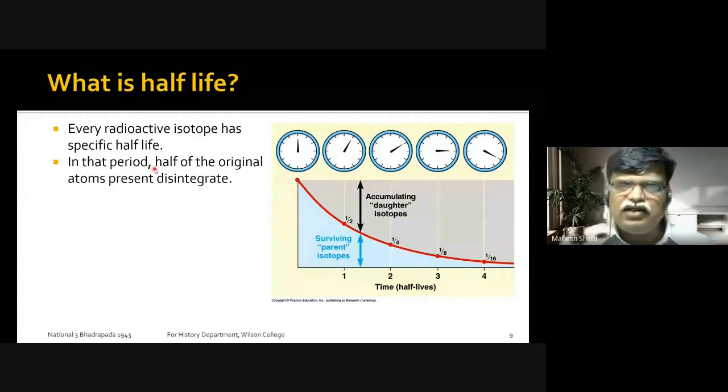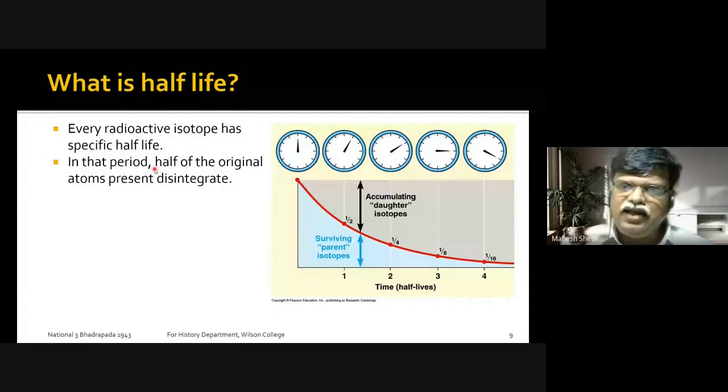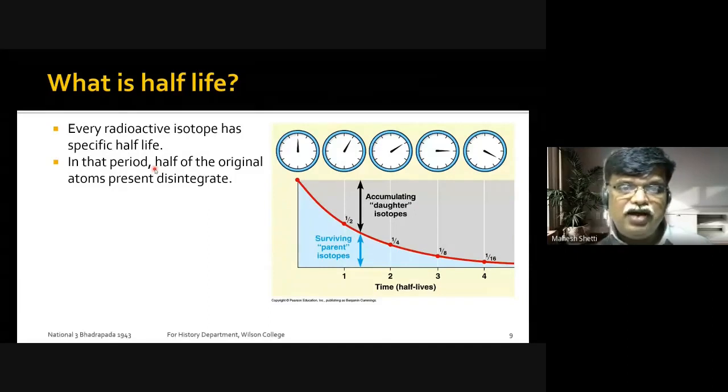For example, if the half-life of some radioactive material is 10 days, suppose originally it was 1 gram, after 10 days half a gram will remain. After another 10 days, half of that half gram will remain, because half will disintegrate.